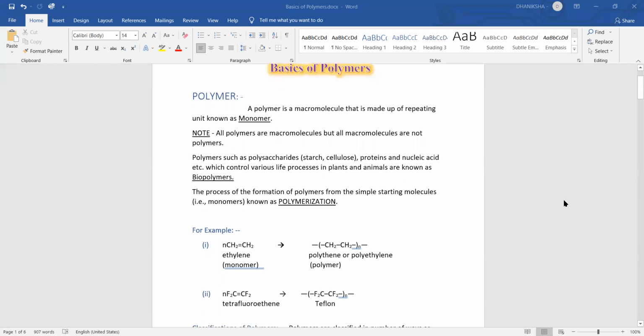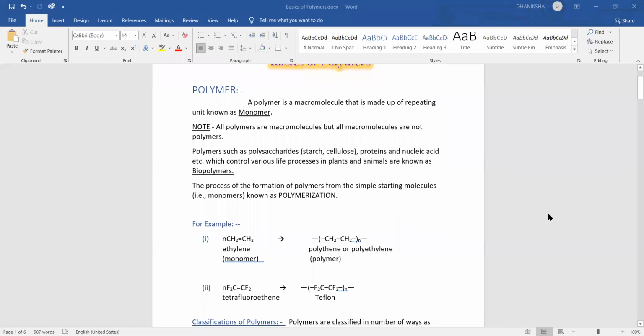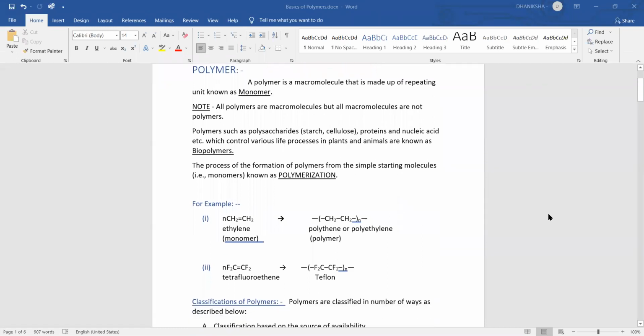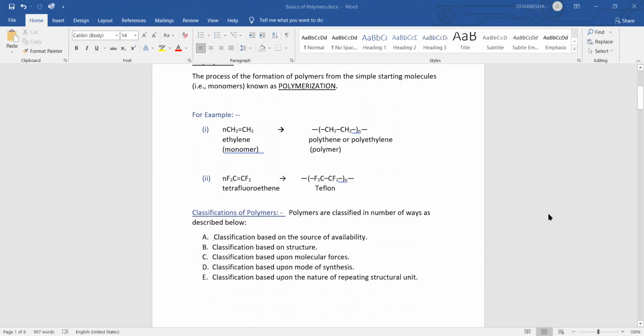The process of formation of polymers from the monomers is known as the polymerization process. For example, n molecules of ethylene undergo the polymerization process to form a polymer known as polyethylene.